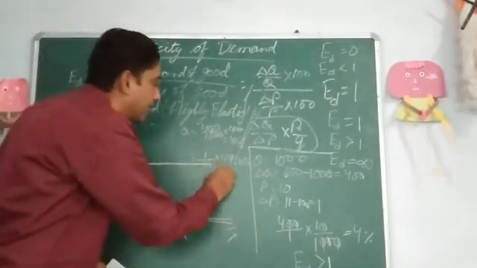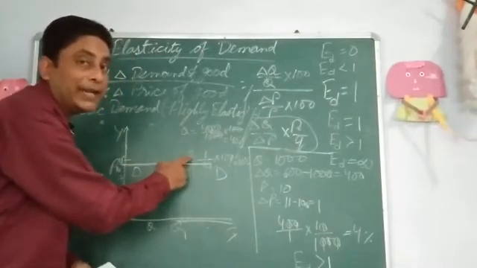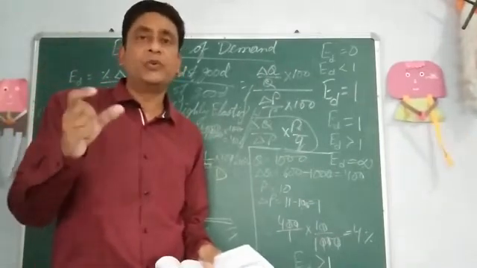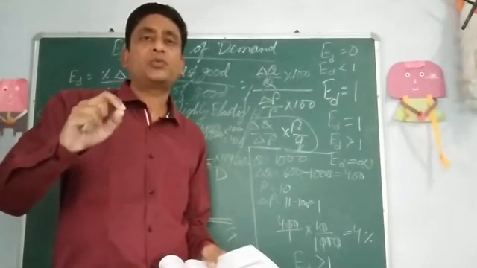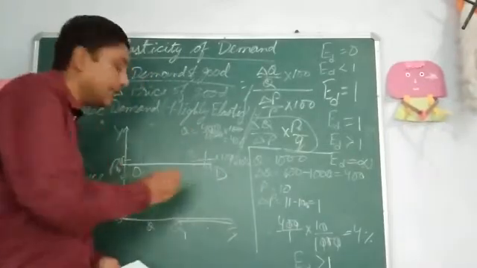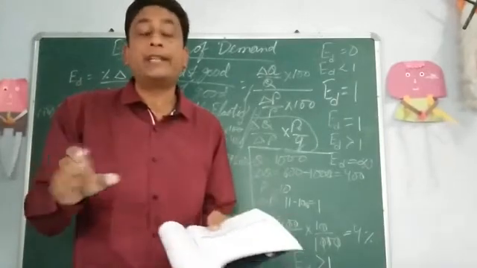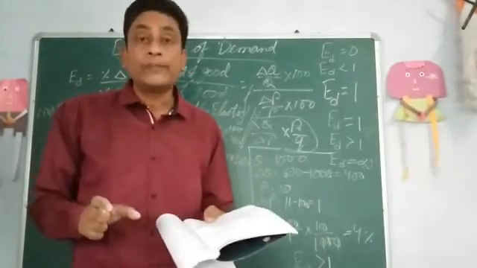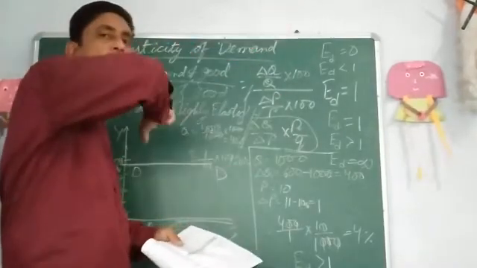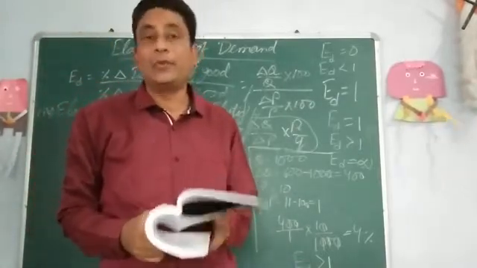In the real world it never happens, because if a good's price rises or falls to a very slight extent, its demand will become 0. The demand curve goes to endless, but it never happens in the real world.